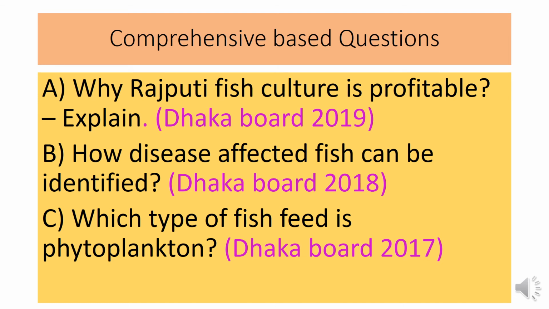Then some extra characteristics, that is the yield is more than any local varieties and it is possible to get 40 to 50% more yield than any local varieties. Production cost of Rajputi is less or intensive care is not required. It can be easily cultivated with other fish like rui, that's mixed culture is possible. Disease resistance power of this fish is very high. The fish can survive in less water. That's why Rajputi fish culture is profitable.